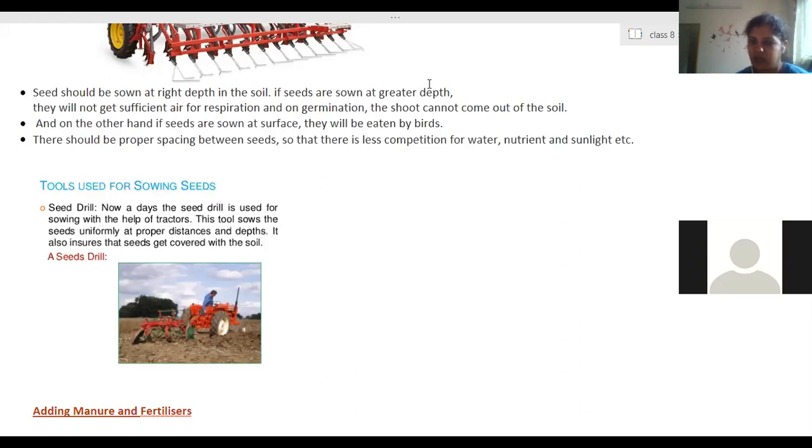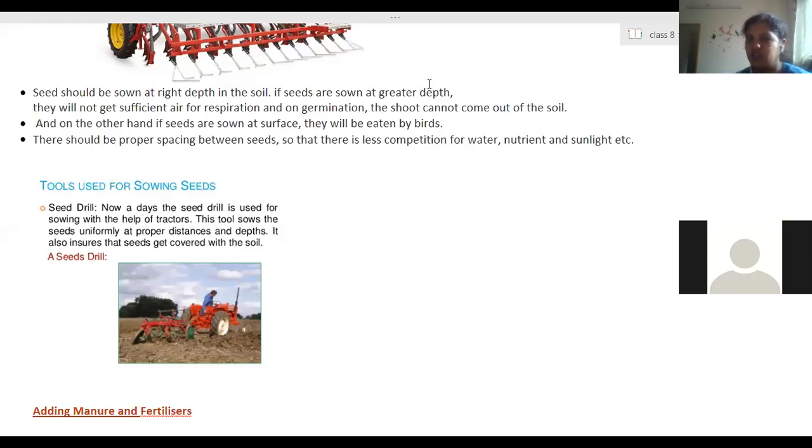Okay, so that is manure. Manure provides all the types of nutrients, but the amount of those nutrients in a given quantity will be much lesser as compared to fertilizers. But manures provide organic factors. When we add manure, we keep adding organic substances, organic waste, into the soil. That is, we keep adding humus.